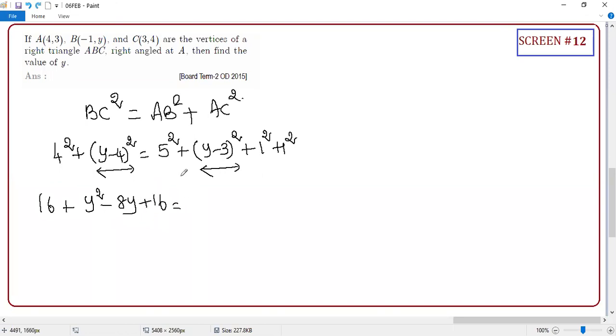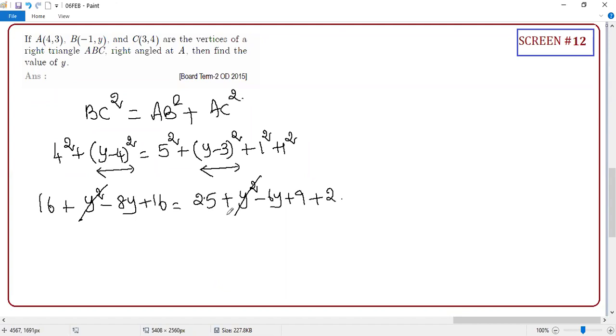Okay. So next, entire thing I want from you, Adit. 25 plus y square minus 6y plus 9 plus 2. Excellent. Good. Now, first thing is that this is problematic.